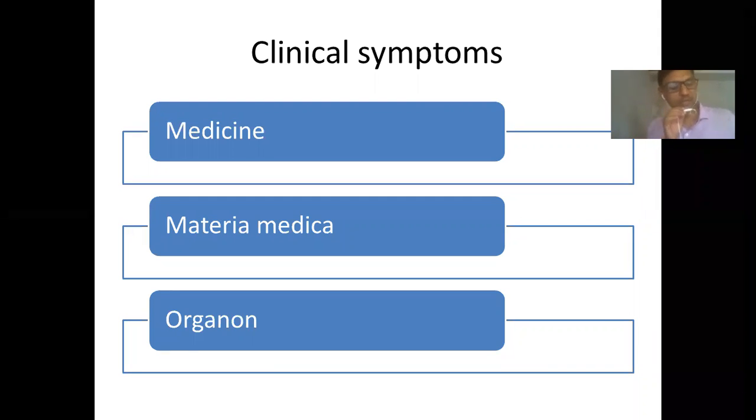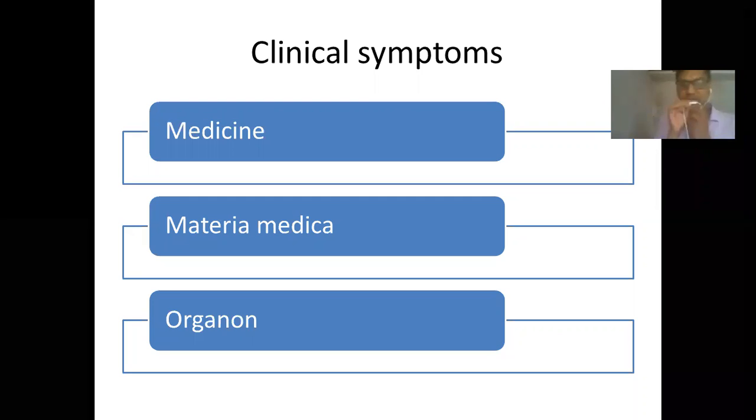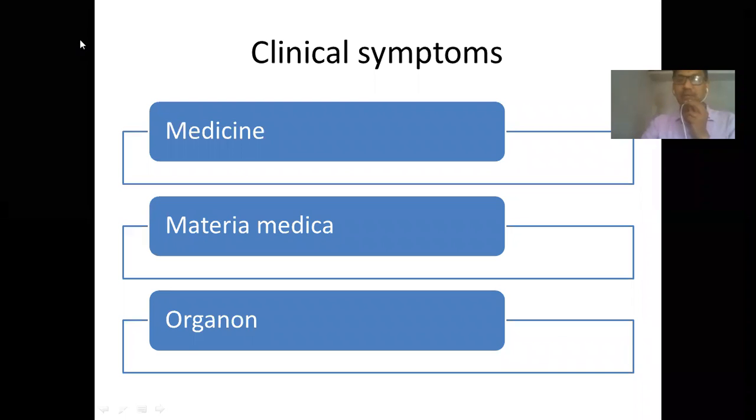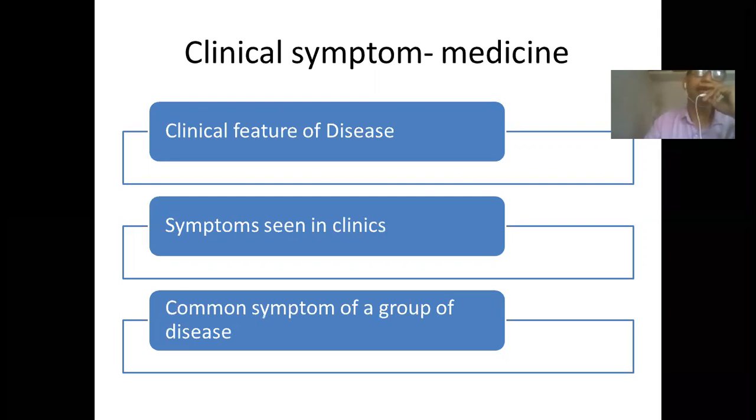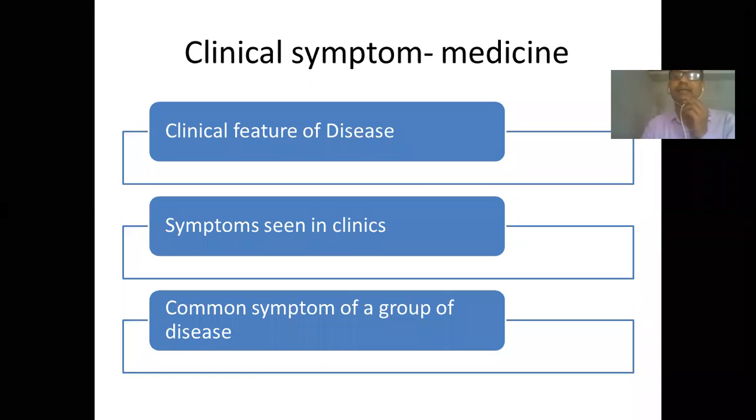Then one more term is clinical symptom. This terminology is used everywhere in medicine, in the homeopathic materia medica, and in the organon. Now, before we study this symptom in homeopathic materia medica, we will understand in medicine with what sense this terminology is used. When in a textbook of medicine these terminologies are used, it is with the specific context that it is a clinical feature of disease.